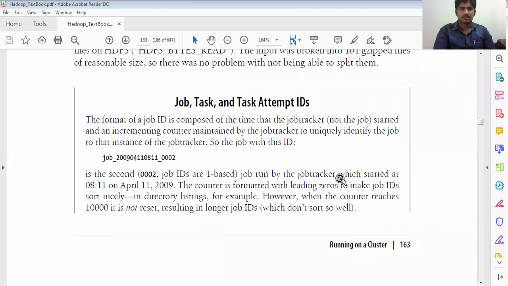I think you have observed this when you copied your files: picture file names come with the date they were taken. Similarly, the ID carries full information.